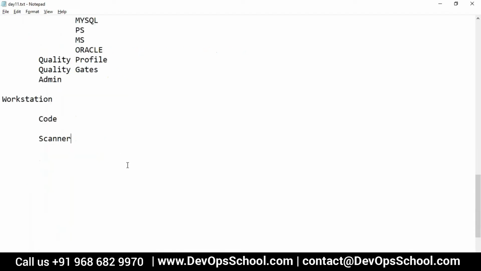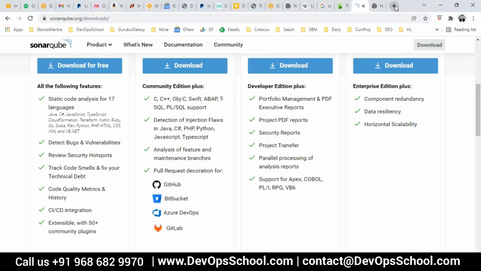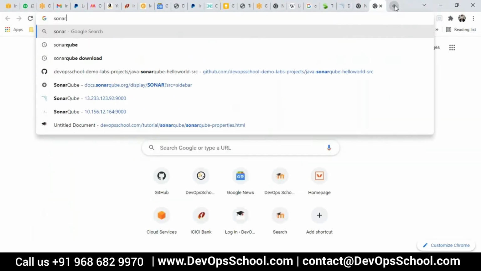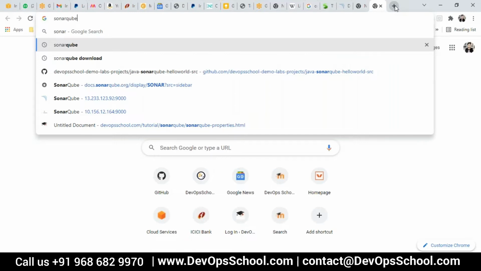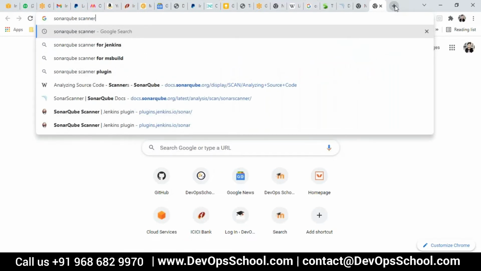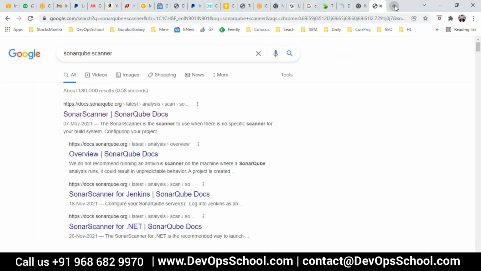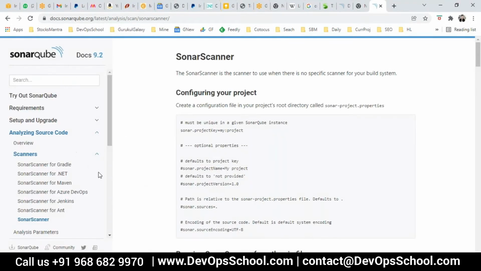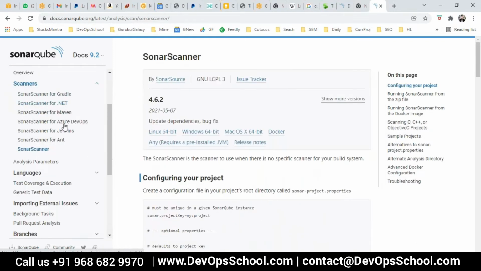Yes, code and scanner. Now, guys, there are many types of scanners. You'll ask me what kind of scanner. It depends on you, not on me or the trainer. It depends on what kind of project you are running. Are you running Java with Maven? Java with Gradle? .NET with MS Build? Azure DevOps? Are you running the scan on Jenkins? Are you running Ant? It depends on what builder you are using. Gradle, .NET, Maven, Azure DevOps, Jenkins, scanners are available for all of these.